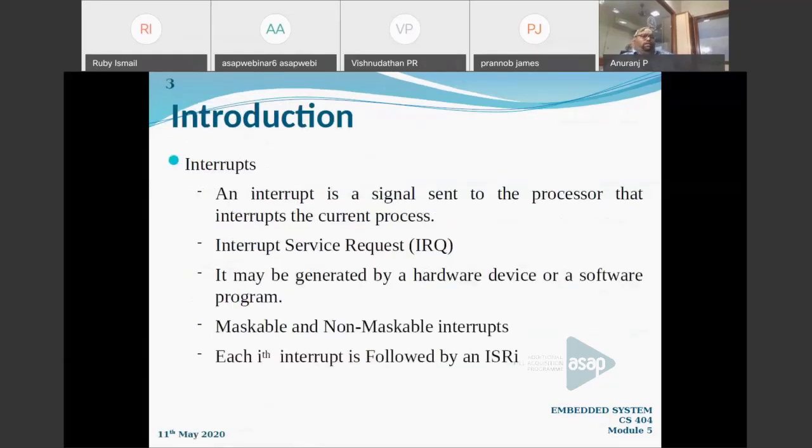So let us see, what do you mean by an interrupt? You will have heard the term interrupt in microprocessor classes, or in the operating system classes you may have studied earlier. Any signal that is sent to a processor to block the current process, I can call an interrupt. An interrupt is a signal sent to the processor that interrupts the current process. Anything that will block, we can call an interrupt.